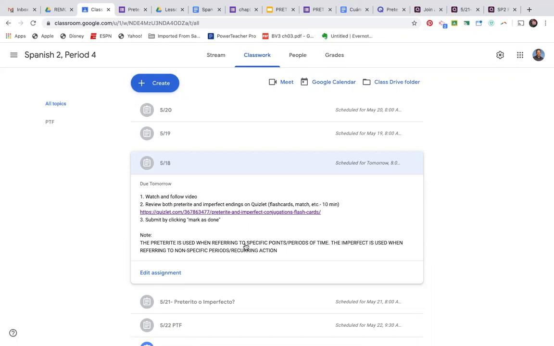On Wednesday, we'll have our weekly Español 2 health and wellness check-in. Tomorrow, which would be Tuesday the 19th, we're going to do a question trail. And then on Wednesday, a short quiz, all focusing on this: you're given a verb. Can you recognize whether it's in the preterite or the imperfect? And do you know when to use preterite or imperfect when referring to the past? That's what we're going to focus on this week.